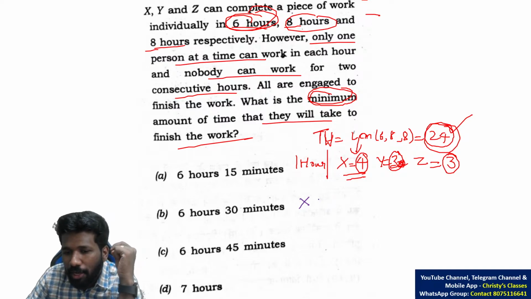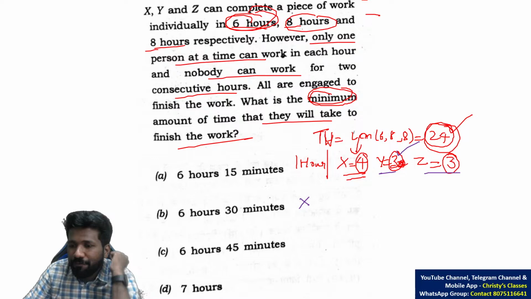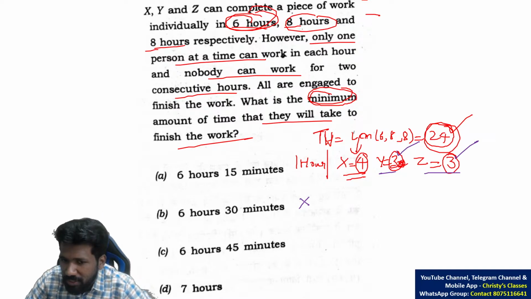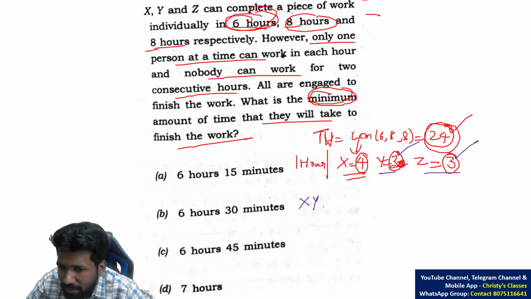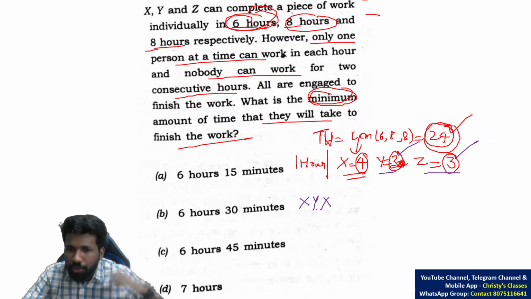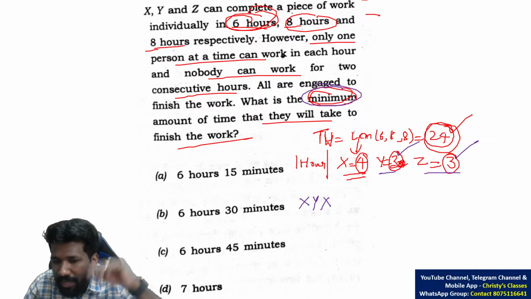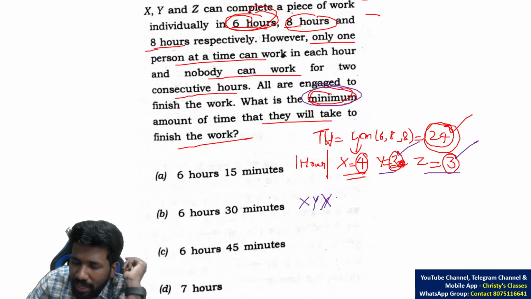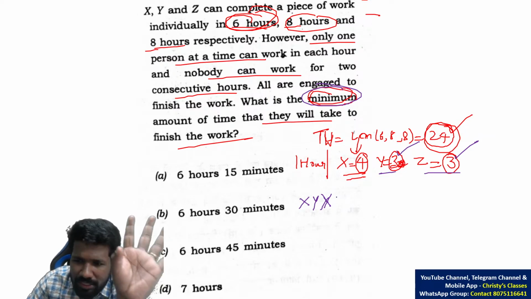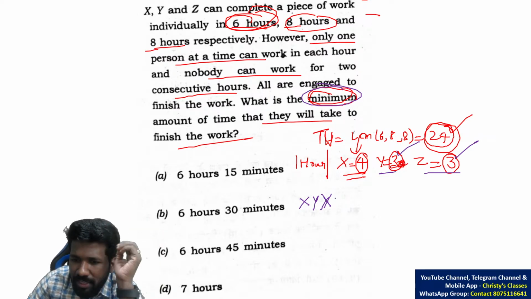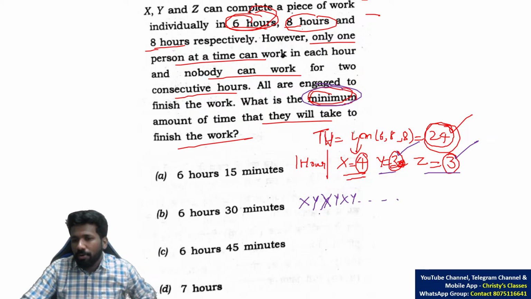Then the next hour X cannot work. Then who can work? Y or Z. That does not make any difference because both have the same efficiency. So after X, Y. Then again X, because we need to use X as many times as possible to minimize the time taken. X, Y, X. Again Y or Z. I am not considering Z at all because Y and Z have the same efficiency. So X, Y, X, Y, X, Y, X, Y, like this you can think.